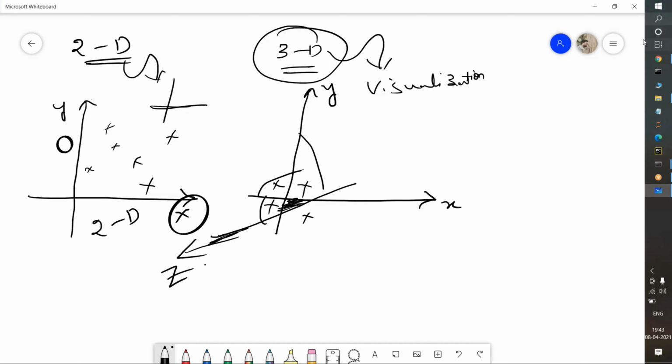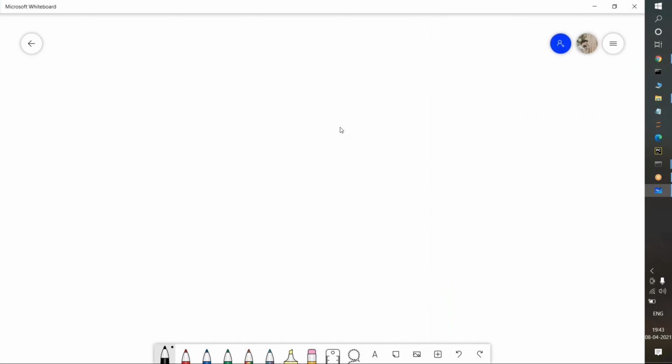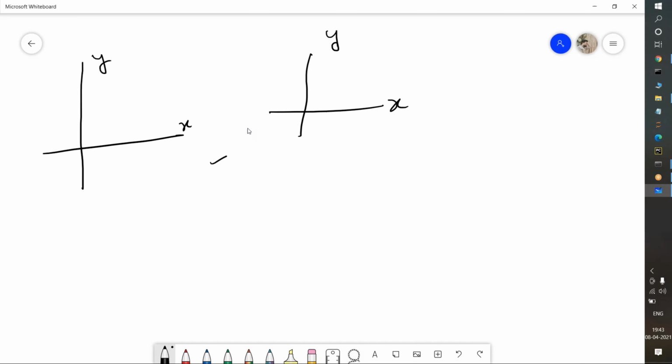I will tell you the code implementation part first of all. I hope you understood that 2-dimension data is very simple. 2-dimension is nothing but the X-axis and Y-axis. 3-dimension means the same X-axis and Y-axis as well as the Z coordinate axis.